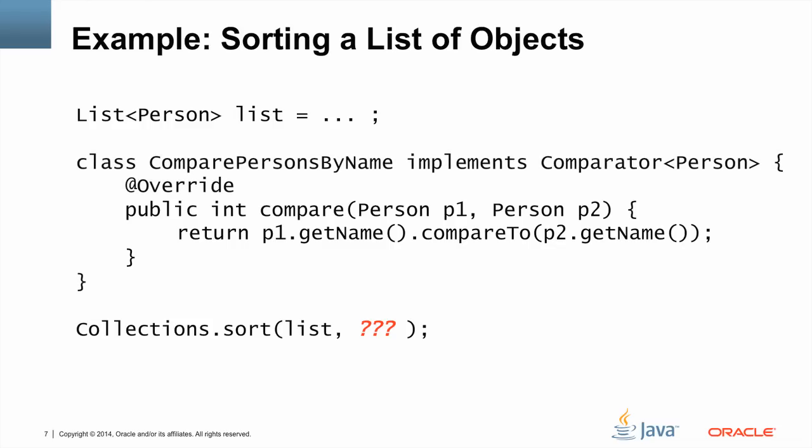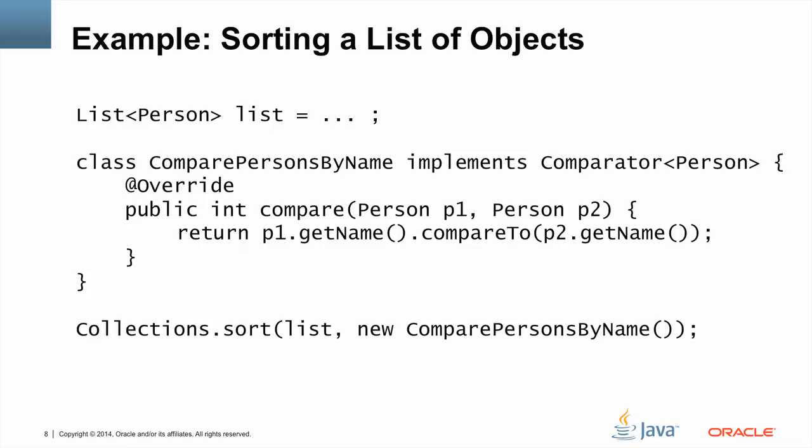The sort method takes a parameter of type Comparator, so we've wrapped our compare function inside a class, ComparePersonsByName, that implements the Comparator interface. But we still can't pass the Comparator class. The reason is that the sort method takes an instance of the Comparator interface.